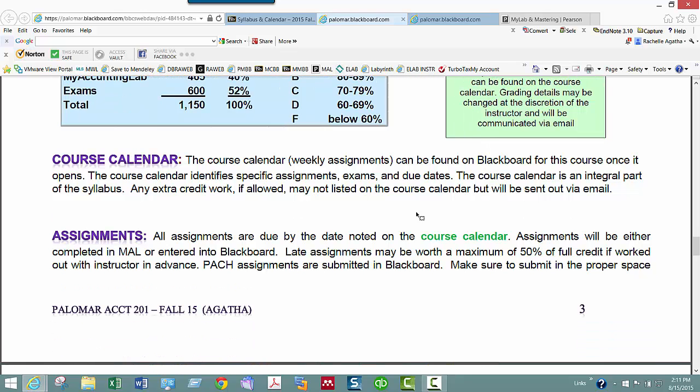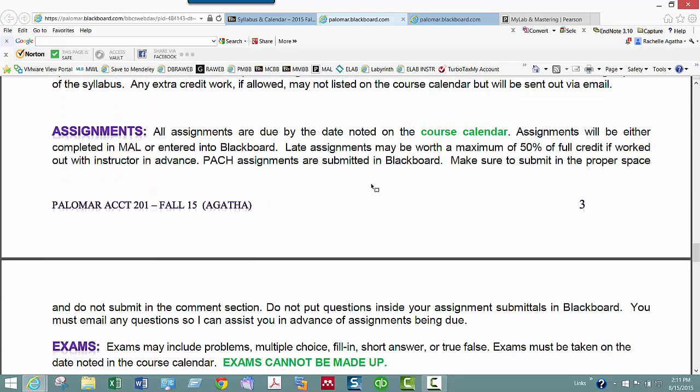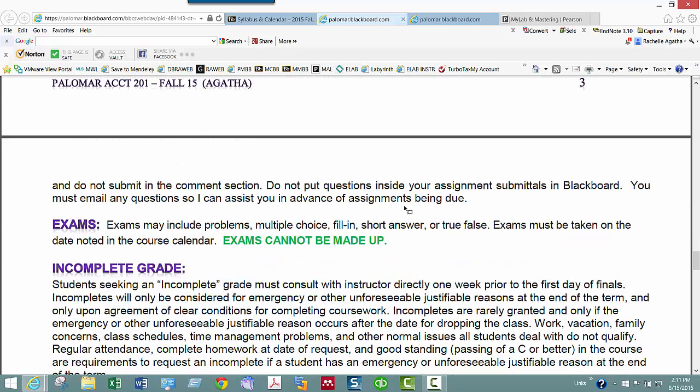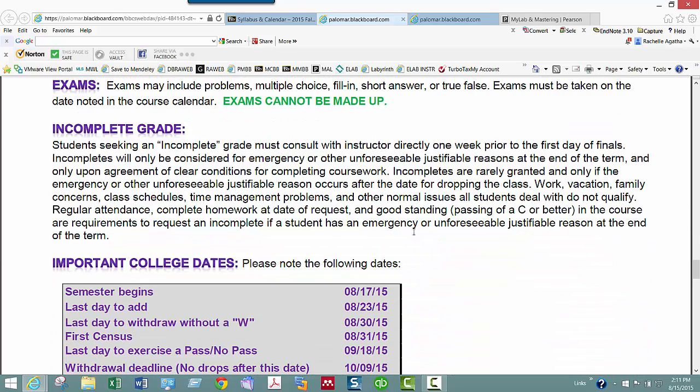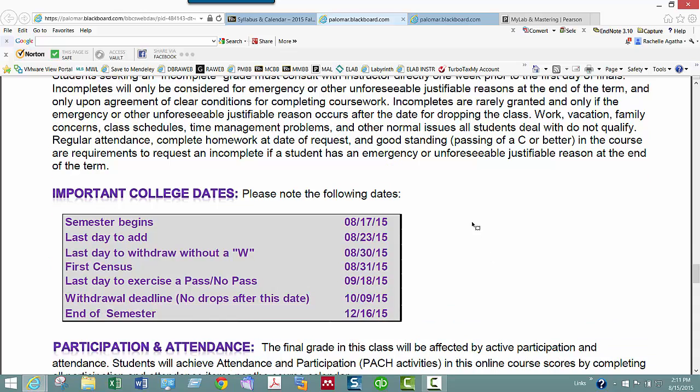The course calendar is part of the syllabus, and all of the assignments are due at 11 p.m. on Monday evenings unless otherwise noted, and everything is due on the due date. Once again, this is not a self-paced class. I do not like to give incompletes, so please don't ask. Here are all the important dates. When I say census date, it's 8/31, so pay attention to that.